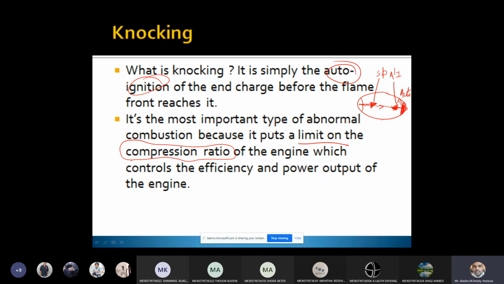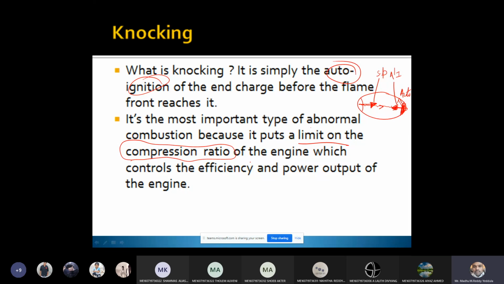If the compression ratio is high, what is happening? The temperature and pressure developed within the engine cylinder are also high. Due to the higher compression ratio, the temperature within the engine cylinder is more. And whenever this temperature reaches the auto ignition temperature of the fuel, it automatically starts burning. So if you put a limit on the compression ratio, the temperature developed within the engine cylinder can be minimized or kept within limits.